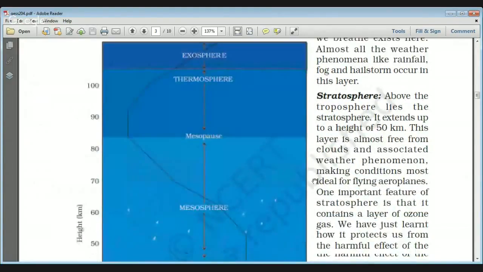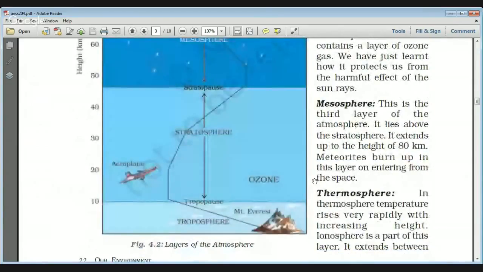You can see in this diagram that the continents, all the weather formations, and all the mountains are present in the troposphere. The troposphere is the most important part of the atmosphere because all the weather phenomena take place only in the troposphere. Then there is a layer between the troposphere and the stratosphere, known as the tropopause.